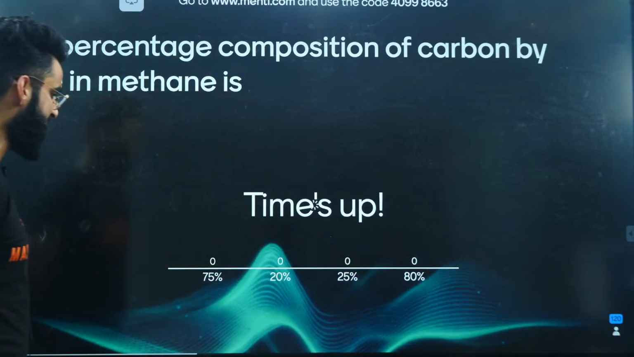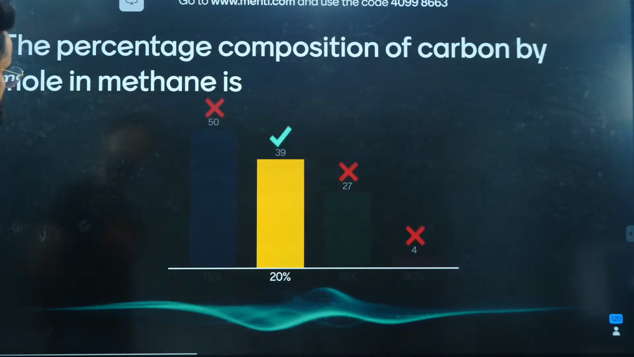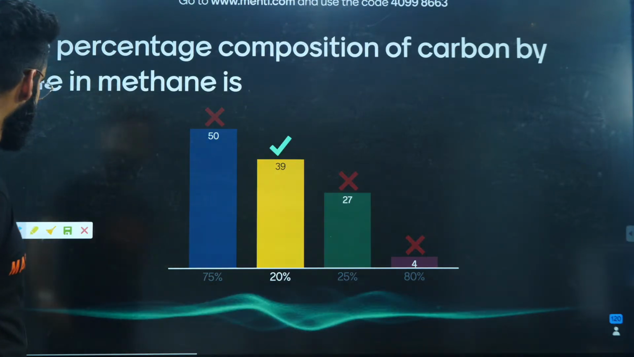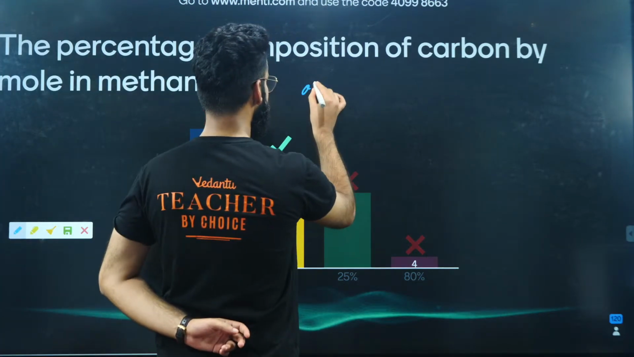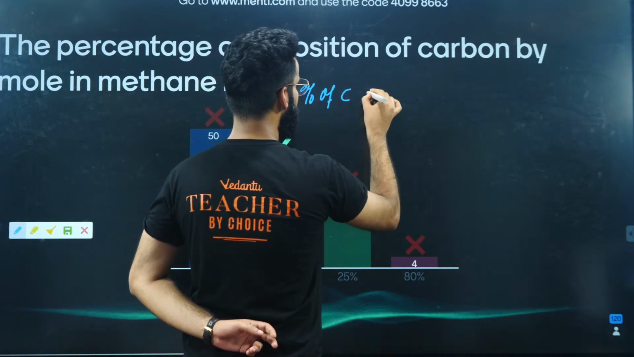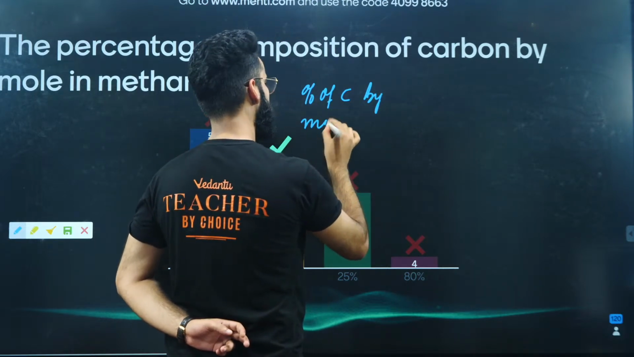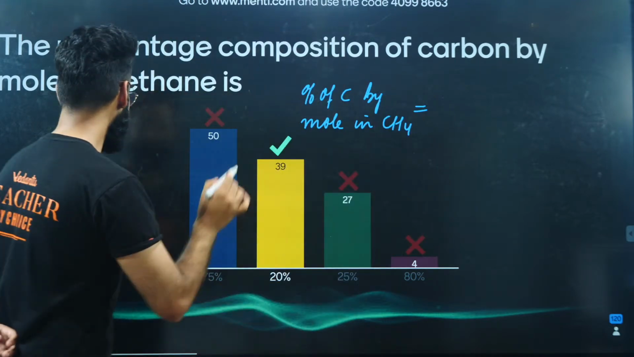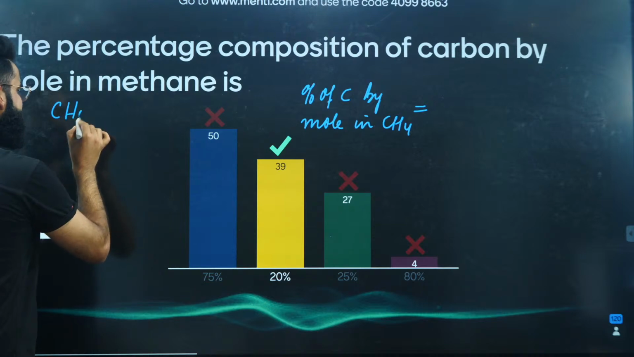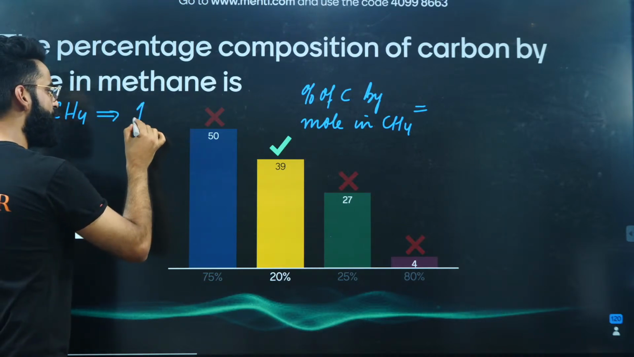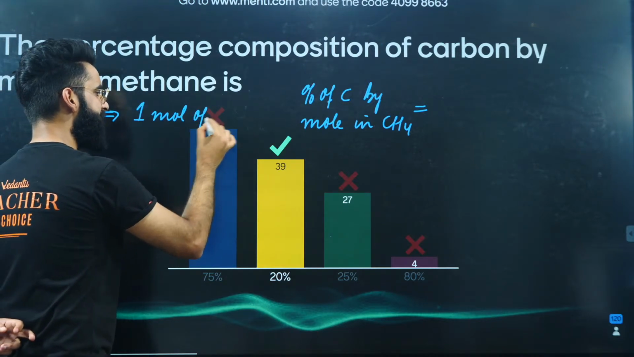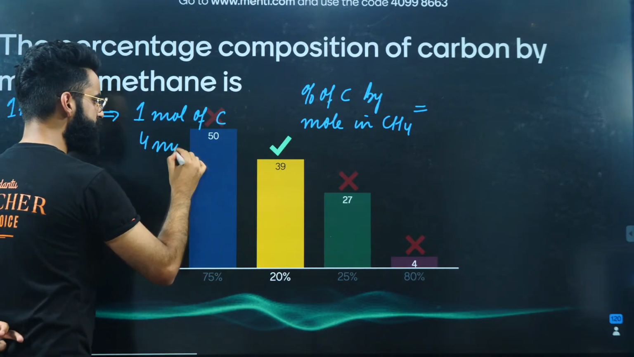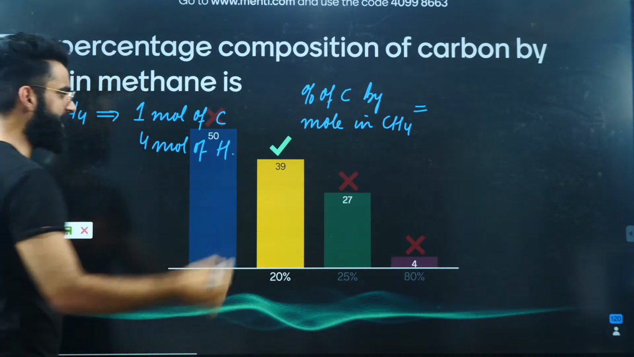Okay, so the time is up. Let me see, majority of the people have solved it or not. Not majority of the people have solved it. Why is it? Let's have a look. See, guys. I was supposed to calculate the percentage of carbon by mole in methane. If I have 1 mole of methane, can I say 1 mole of methane contains 1 mole of carbon and 4 moles of hydrogen atoms, right?